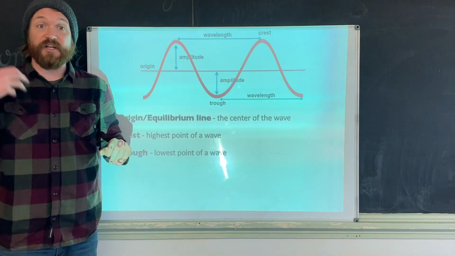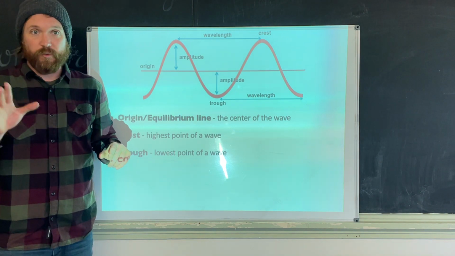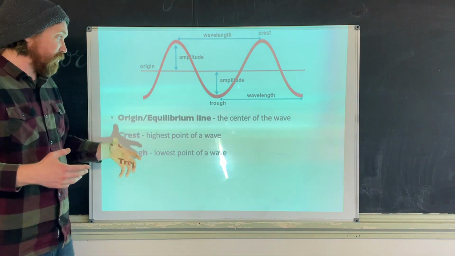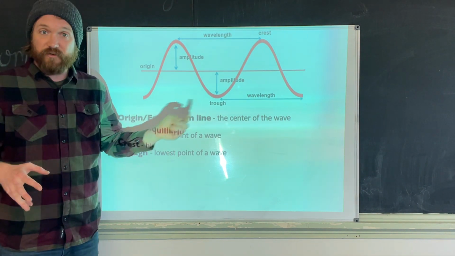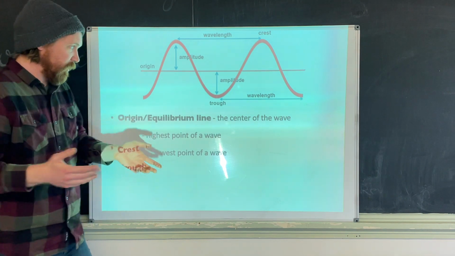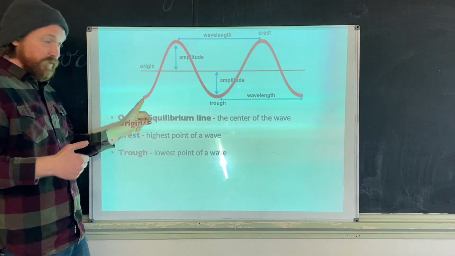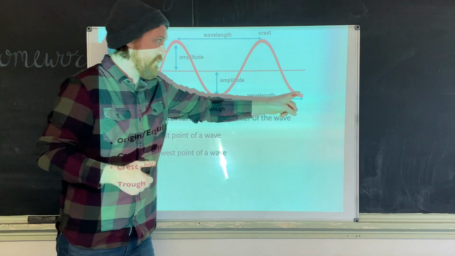We also have something called a trough, which is a weird word. It's not pronounced "tro," although it does look like dough. It's pronounced trough, like cough. I hope you don't have one. And the troughs are the bottom of the waves. So this is a trough. This is a trough, and this is a trough.